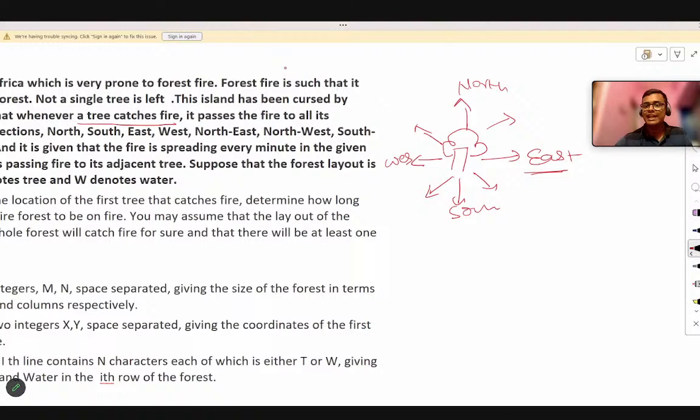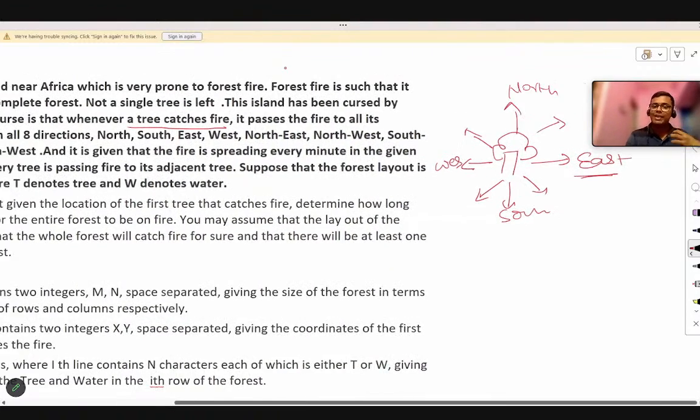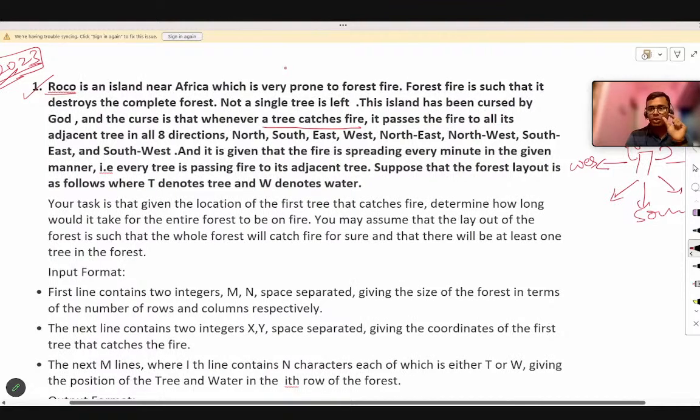Then you can say this at northeast, this at east, southeast, this at southwest, northwest. Okay, these all are the directions. If any tree is present in any of the 8 directions, it will catch fire automatically. So this is the phenomenon that we have to note, because our question is related to that only.